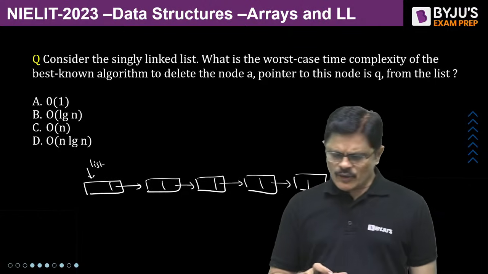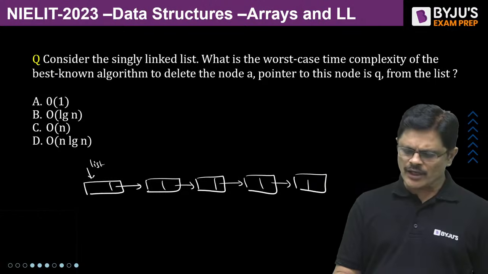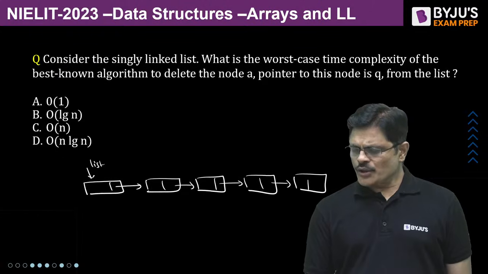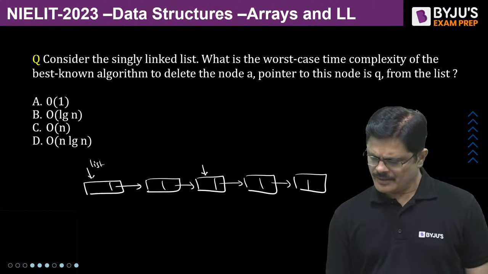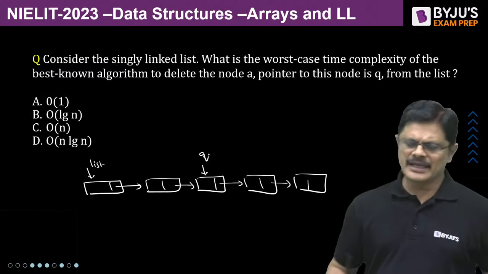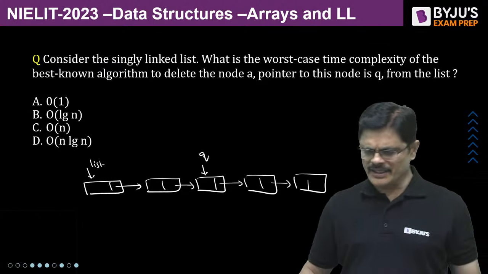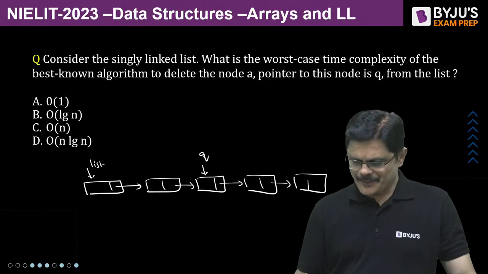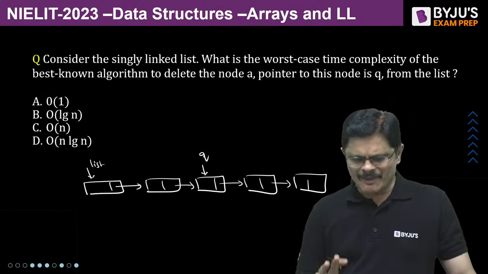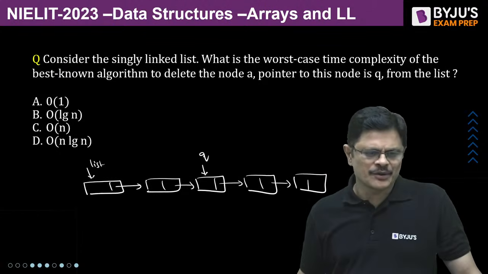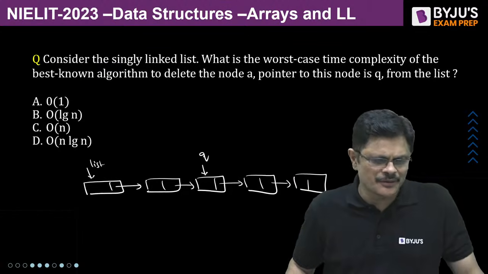I think the statement is not given correctly, but the idea is you want to delete a node, and the pointer to the node is given to you.